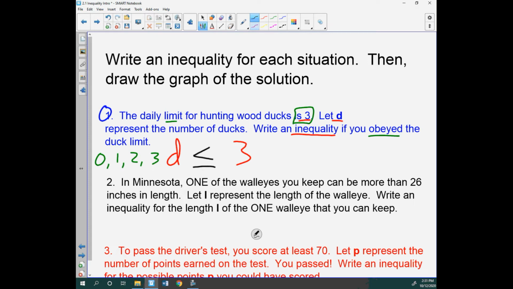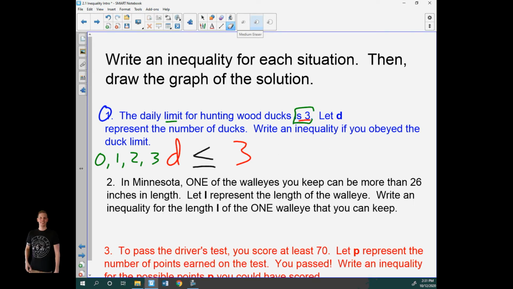I like to think of the sign as like an alligator mouth, okay? And it's going to eat the most amount of food possible, right? So for a little example here, if I had 5 pieces of cake or 2 pieces of cake, well, I'd rather eat the 5, so I'm going to open towards that 5 because that's a little bit bigger, okay? So there we go on that one.